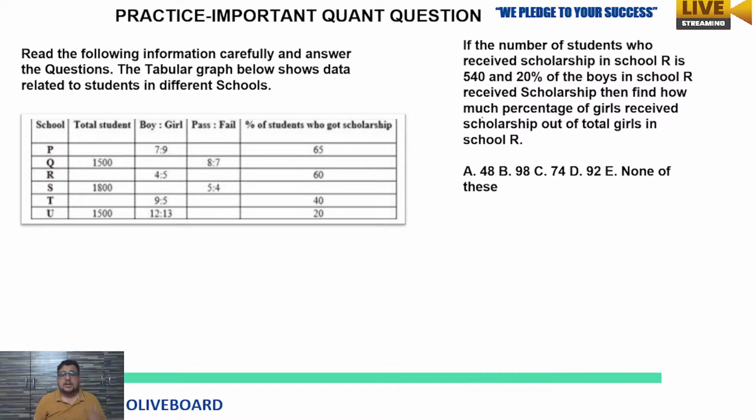Okay. Now next question. If the number of students who received a scholarship in school R is 540 and 20% of the boys in school R received a scholarship, then find how much percent of girls received a scholarship out of total girls in school R. Tell me the answer.